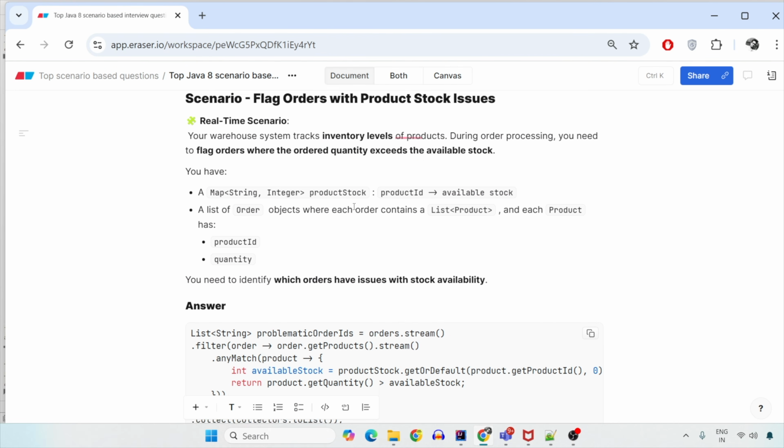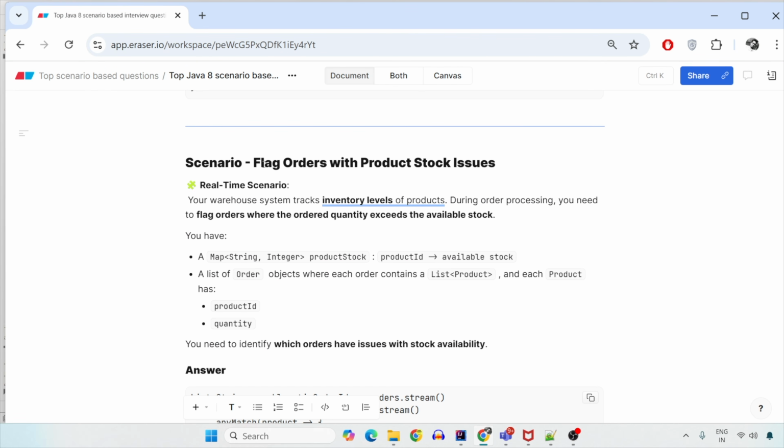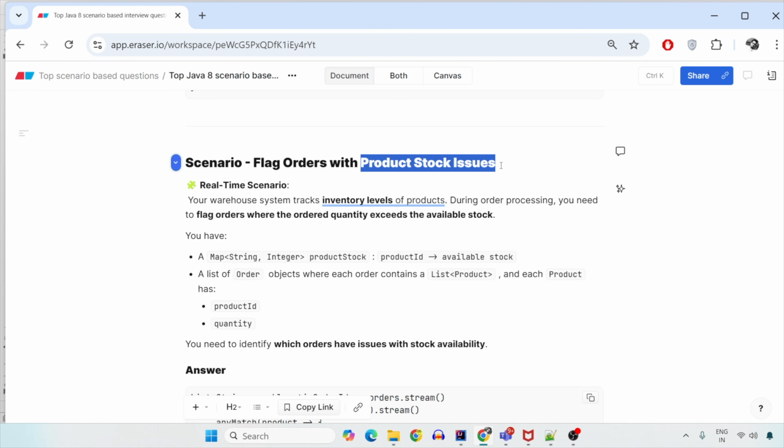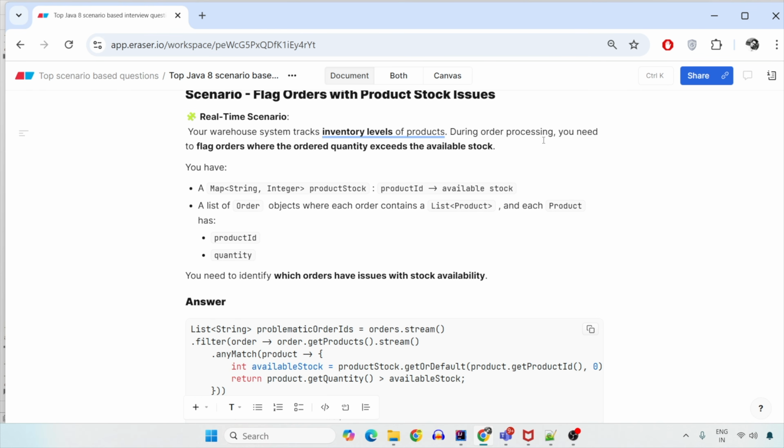Now you have the orders. You have to flag those orders whose product is out of stock. Now, doing that much reporting, this might make you feel that this is very easy. And yes, it is easy. What you have is, in your warehouse system, you track the inventory level of the product. You need to flag the orders where the order quantity exceeds the available stock.